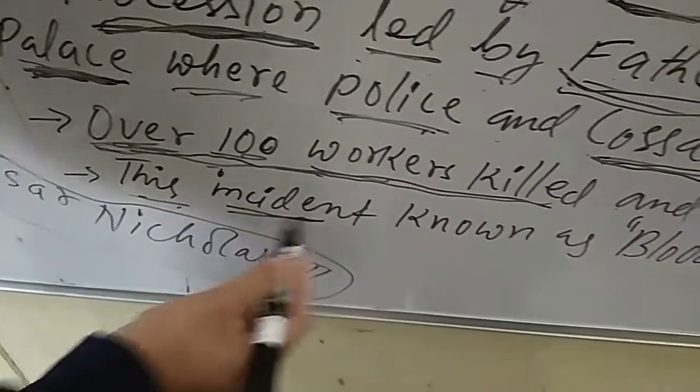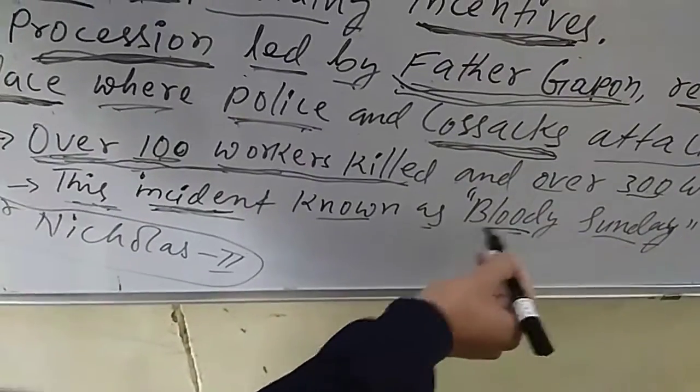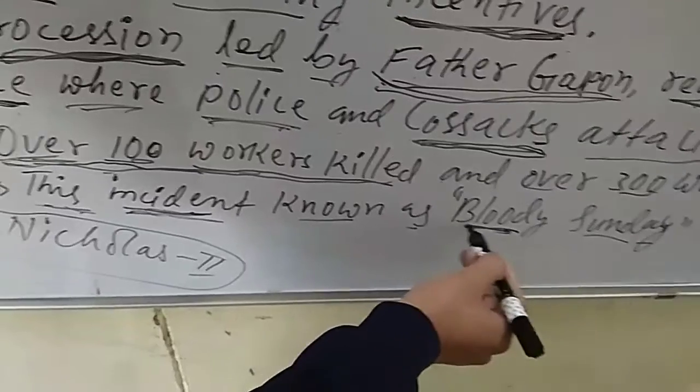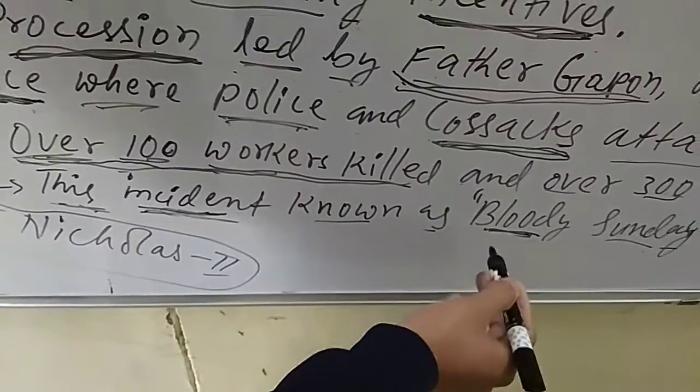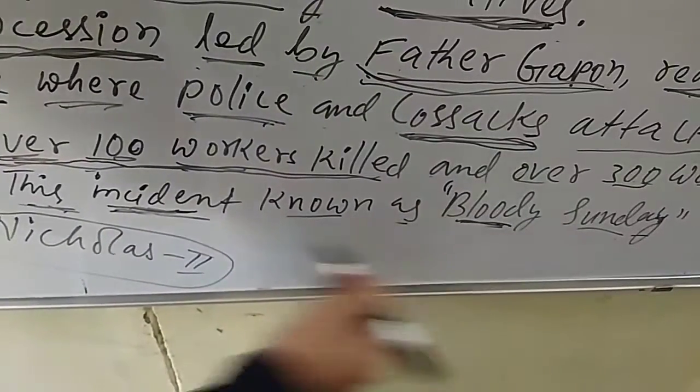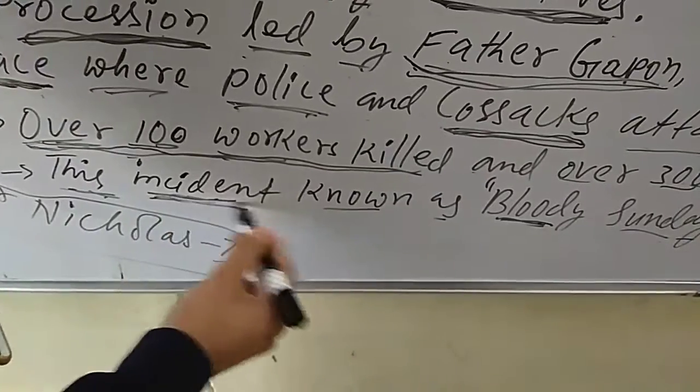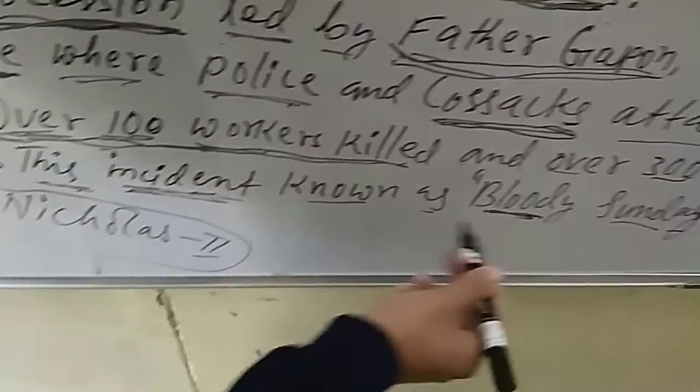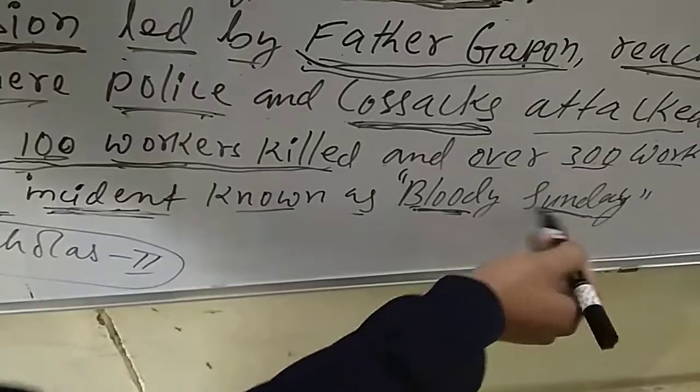So that's why this incident is known as Bloody Sunday, because this incident took place on the morning of Sunday. That is why this incident is known as Bloody Sunday in Russian history.